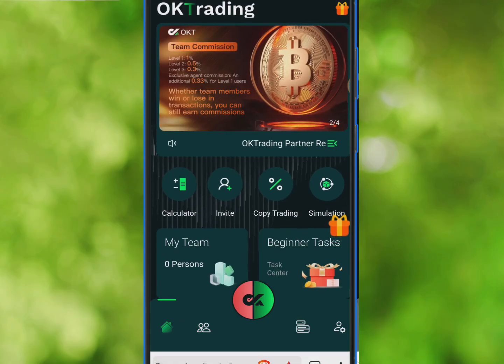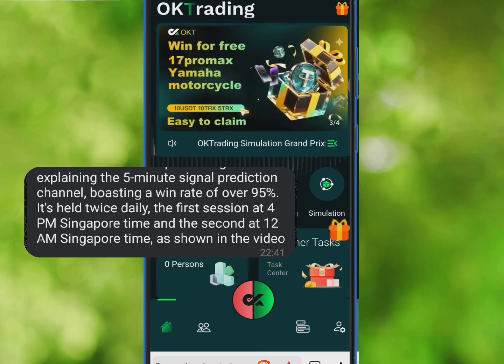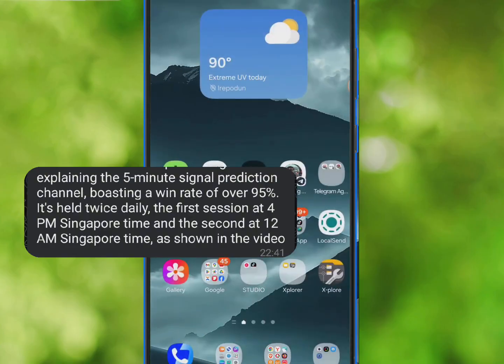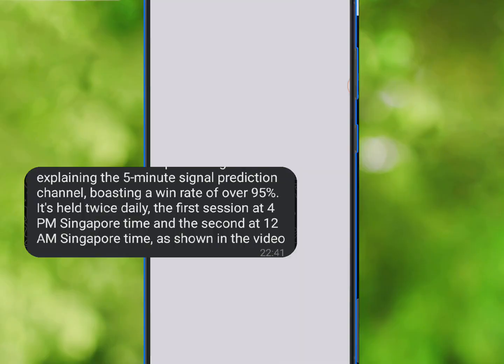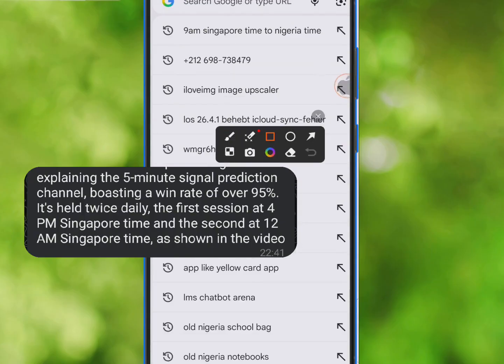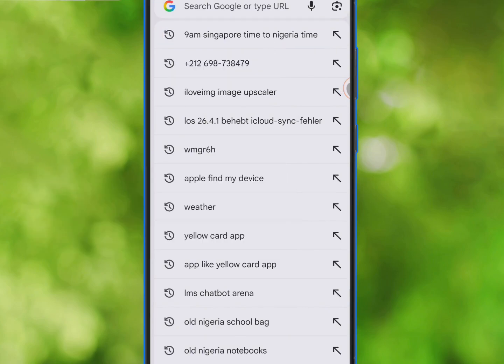The first session is 4 p.m. Singapore time. That is Singapore time, but in Nigeria time it is 9 a.m. So I don't know where you are watching this video from, but wherever you are, just go over to your Google Chrome browser and convert the Singapore time to your country time. This was exactly how I converted my own 9 a.m. Singapore time to Nigeria time. So maybe you are in Ghana, 9 a.m. Singapore time to Ghana time, you are going to get the result.